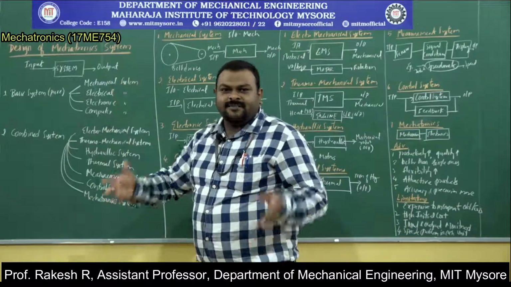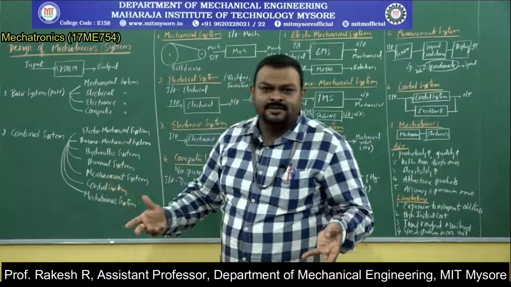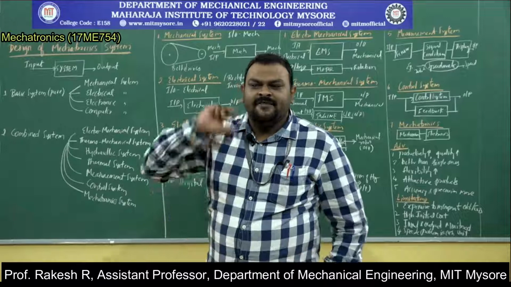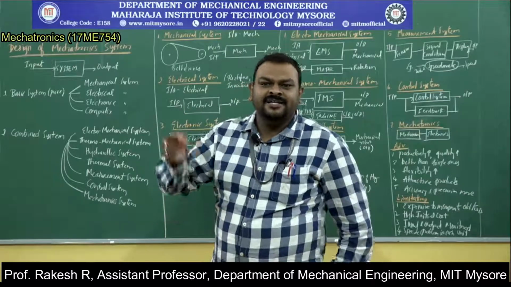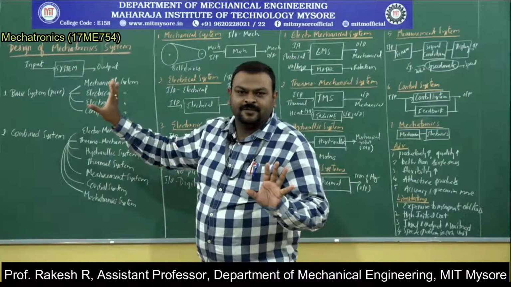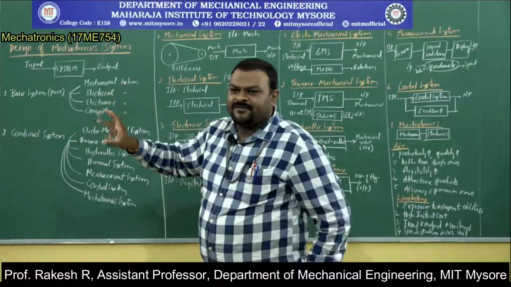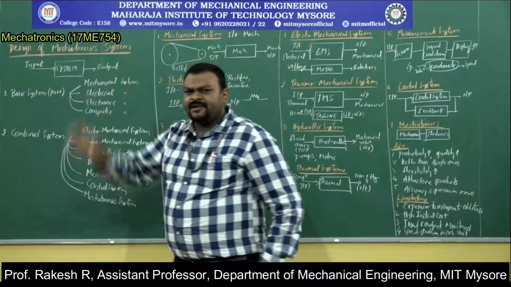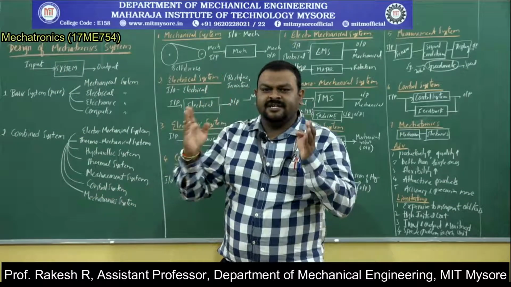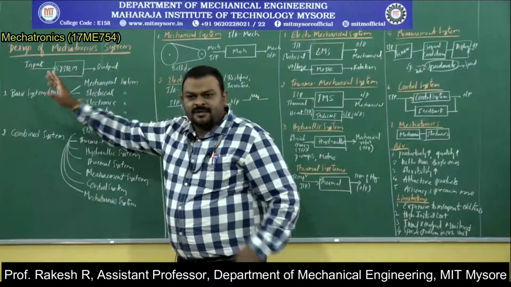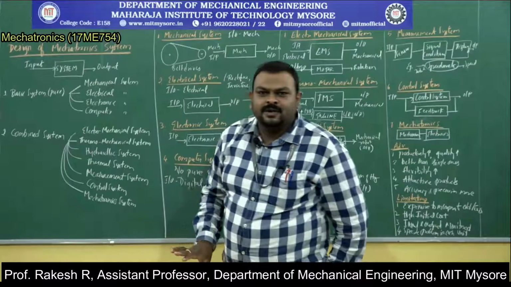Every classroom is a system. The objective of the classroom is just to impart knowledge. That is one of the objectives. Every system has its own individual objective. Again, the objective can be defined as what is the output and what is the given input. In a mechatronics system, each system will be segregated into what are the inputs and what are the outputs. Like that, different systems are classified.